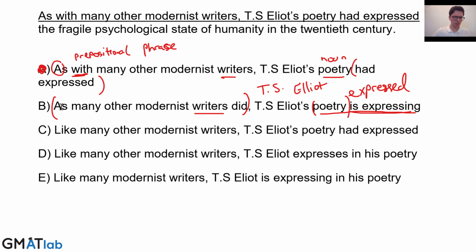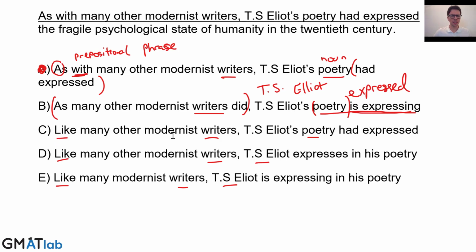So now we've got rid of everything with as. Let's look at like. Now, if I were doing this question in the GMAT for real, I probably wouldn't go about it this way exactly. I'd start with like because it's much easier to decipher. And what I would do is go each side going writers, poetry, writers, T.S. Eliot, writers, T.S. Eliot. That's the real way to attack it in the most efficient way possible. But strategy isn't so much our goal here. What we're looking at is the theory. So don't worry about that too much for now either, but we'll come back to it.